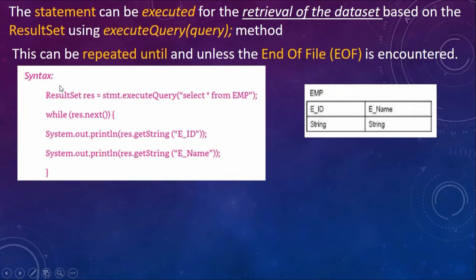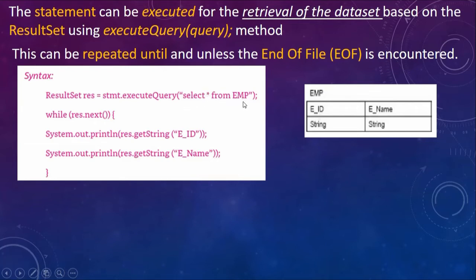Assuming that I have already established a connection to the database, result set res. So this res object will store the result after the query is fired from the database. Now what I am doing, stmt, that is statement dot execute query method, I am calling. Execute query method will take this query and execute it on the database. And what is the query? I am selecting everything from employee table.